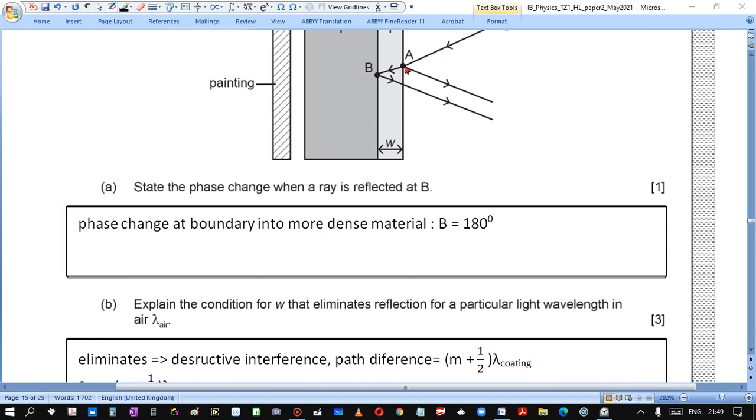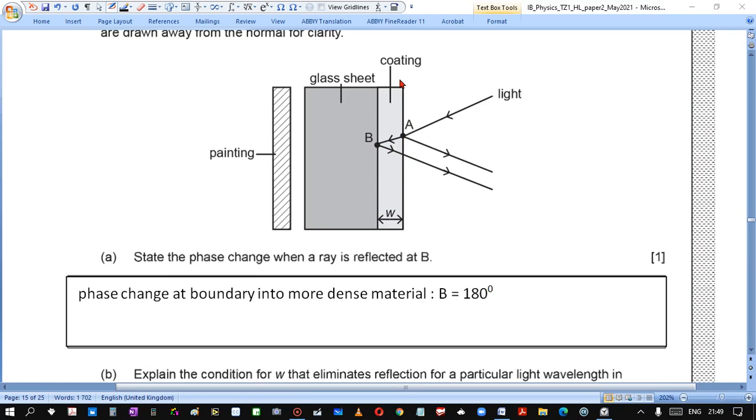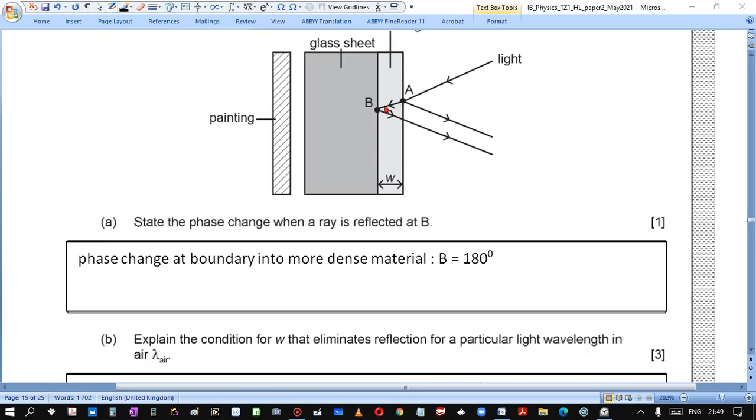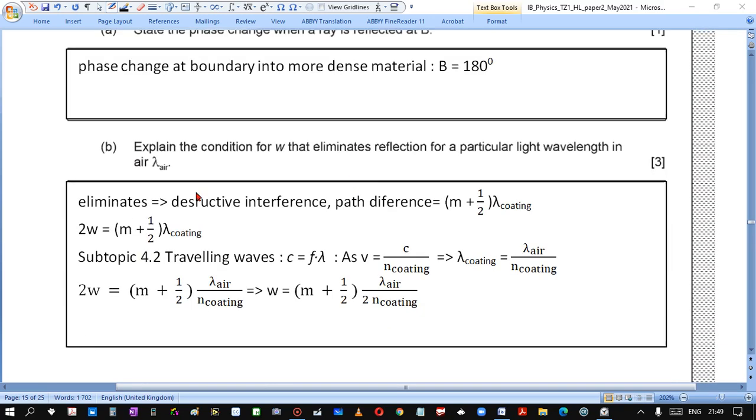So the phase change at A is also pi, at B is pi, and then the phase difference is only linked to the travel of light inside this coating. So 2W should be equal to (m plus a half) wavelengths, and we need the condition for the width.